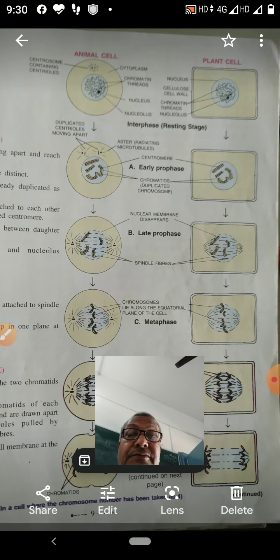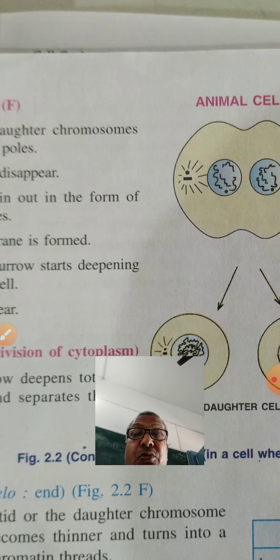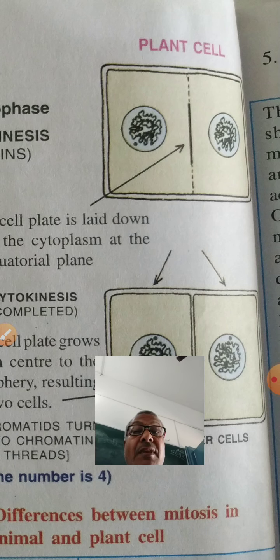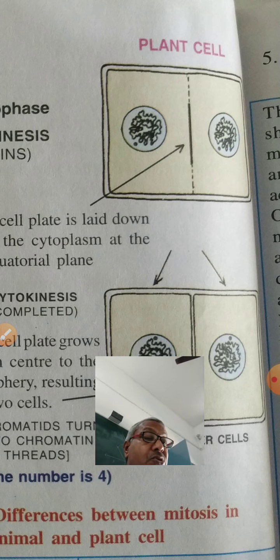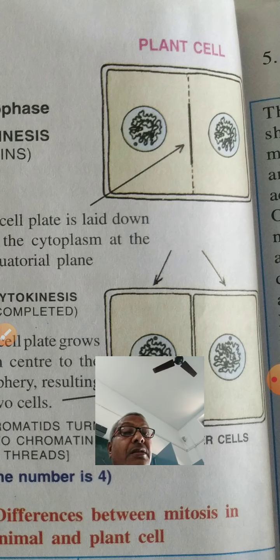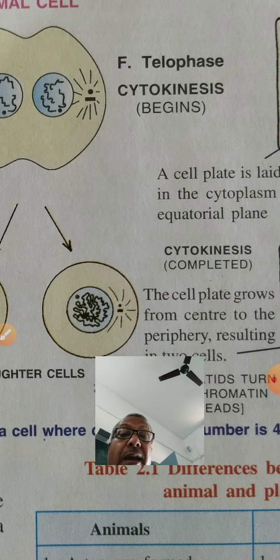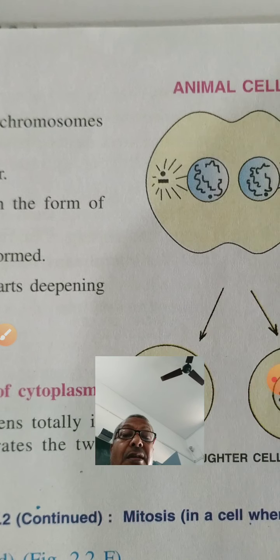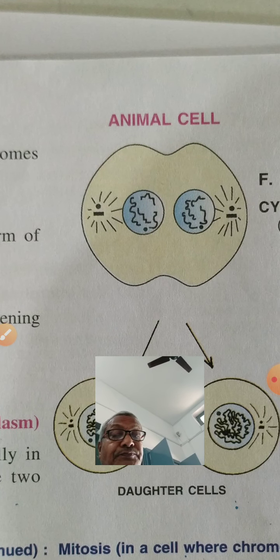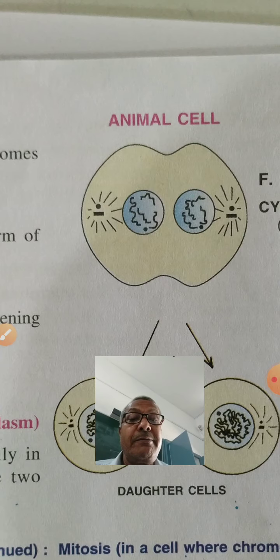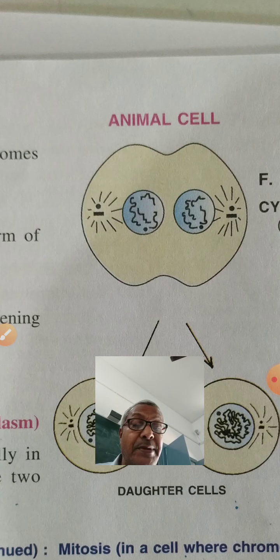After that, the next phase is the telophase. In telophase, the daughter chromosomes reach the opposite poles. Two sets of chromosomes reach the opposite poles, and they become thinner and turn again into a network of chromatin fibers. The nuclear membrane and nucleolus both reappear.